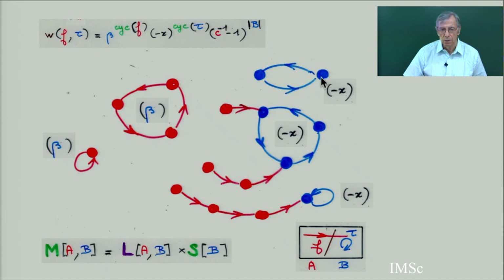So each blue cycle has a weight minus x. And then you put this parameter, the inverse of C minus 1, to the power the number of elements of B. So each element of B, each blue point, is weighted by this. Okay, so you have the whole weight with parameters beta, C, and the variable x.